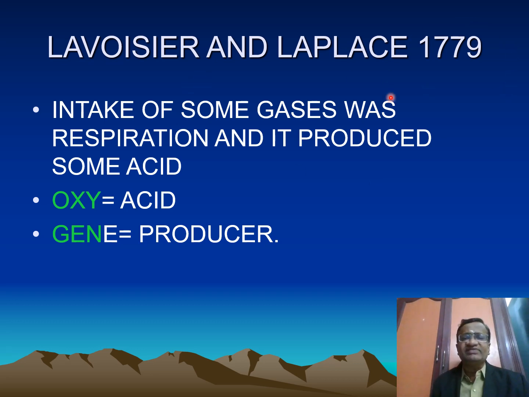Lavoisier and Laplace in 1779, what did they say? They said if you inhale some gases, some acid is produced. The acid is carbon dioxide. So he called it the acid producer, or genesis of oxy. So oxygen: if you inhale oxygen, you are an acid producer. This is a possible reason behind the name of oxygen.